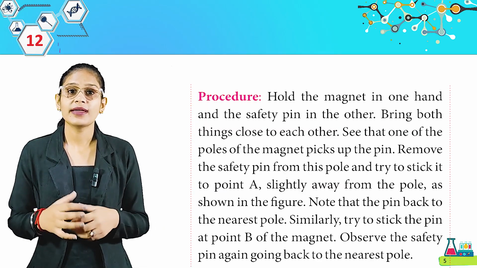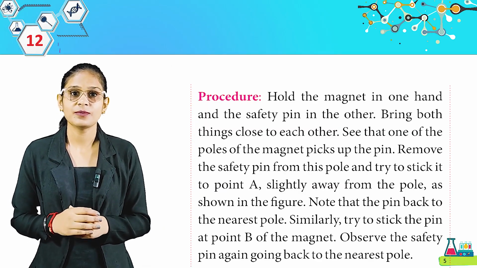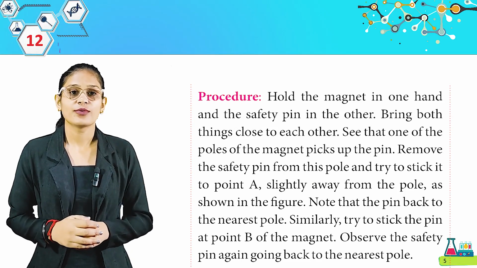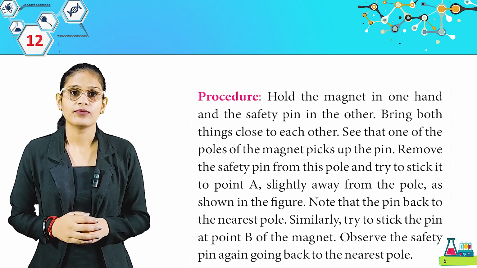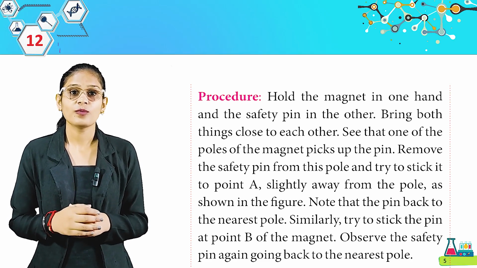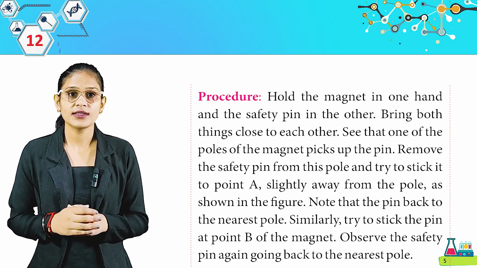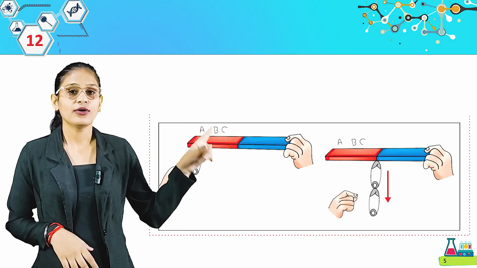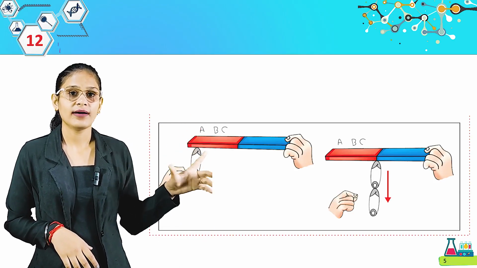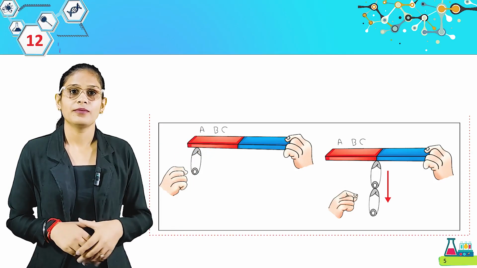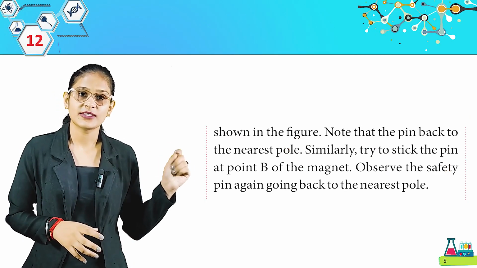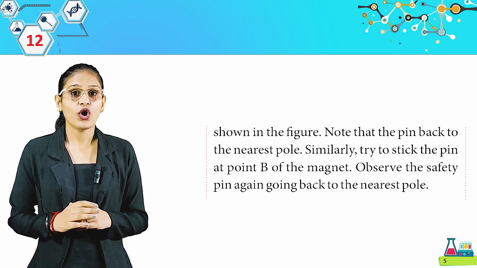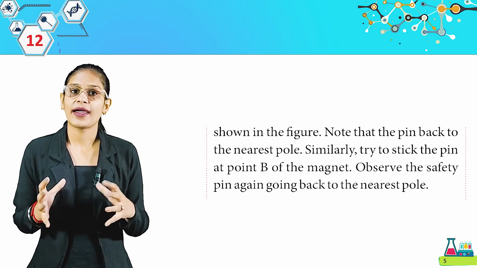Procedure: hold the magnet in one hand and the safety pin in the other. Bring the things close to each other. See that one of the poles of the magnet picks up the pin. Remove the safety pin from this pole and try to stick it to point A, slightly away from the pole, as shown in the figure. Look at these pictures, students. That's how you have to try to stick a pin. Note that the pin goes back to the nearest pole. Similarly, try to stick the pin at point B of the magnet. Observe the safety pin again going back to the nearest pole.